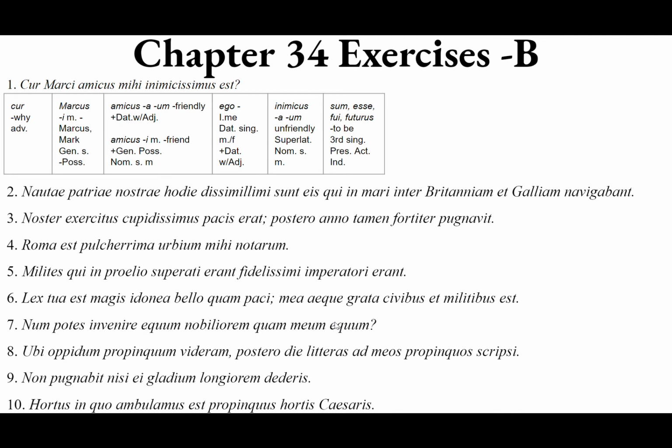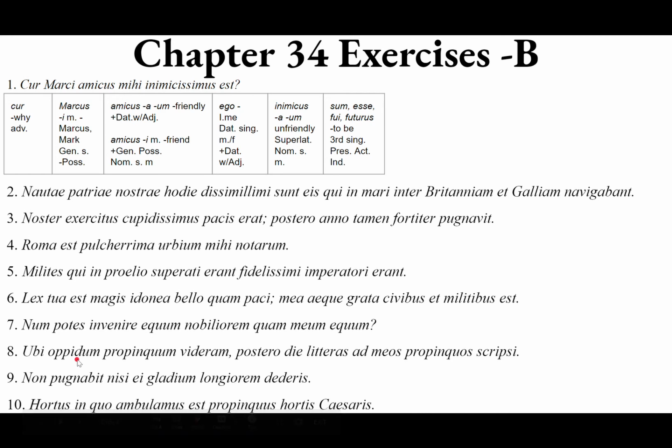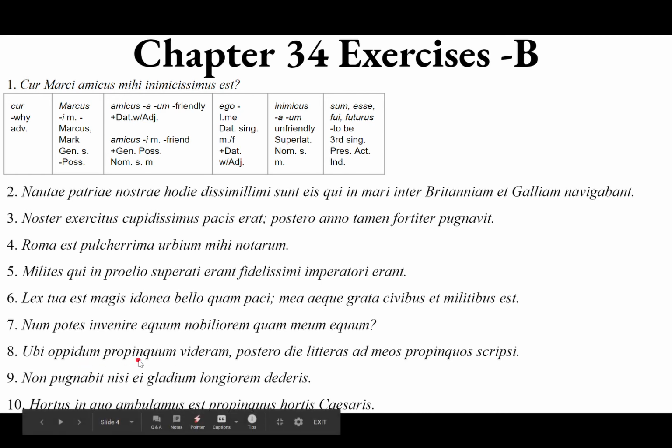Octava. Ubi oppidum propinquum videram, postero die litteras ad meos propinquos scripsi. So ubi, where or when, in space or time. Oppidum, oppidi, neuter, a town, nominative or accusative singular neuter. Propinquum, from propinquus, a, um, meaning nearby.